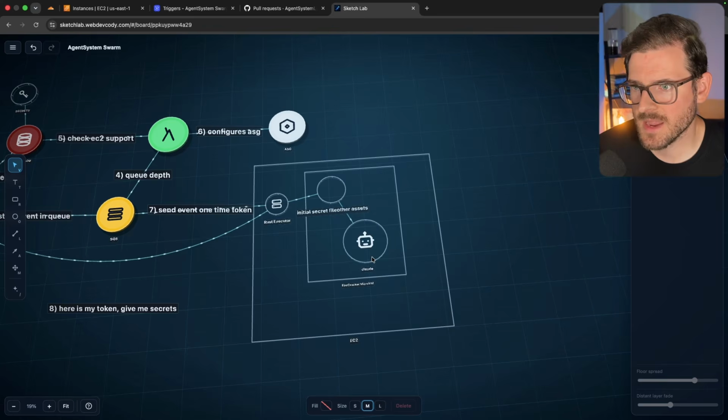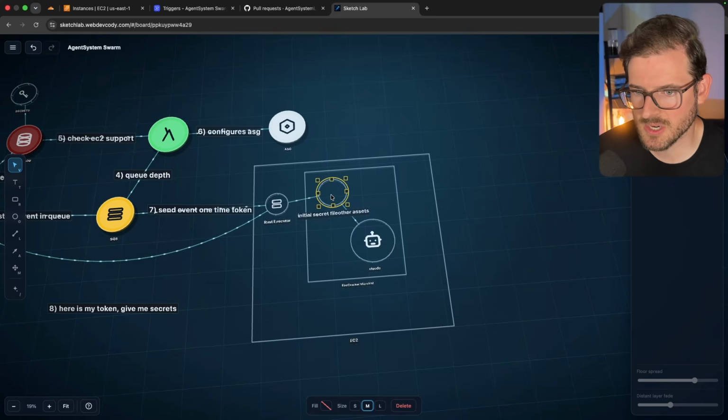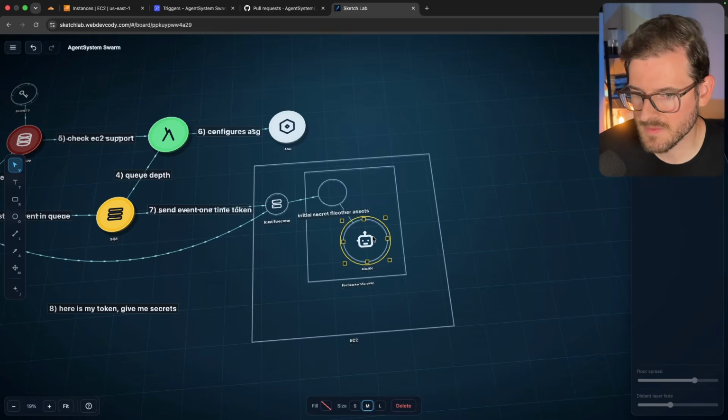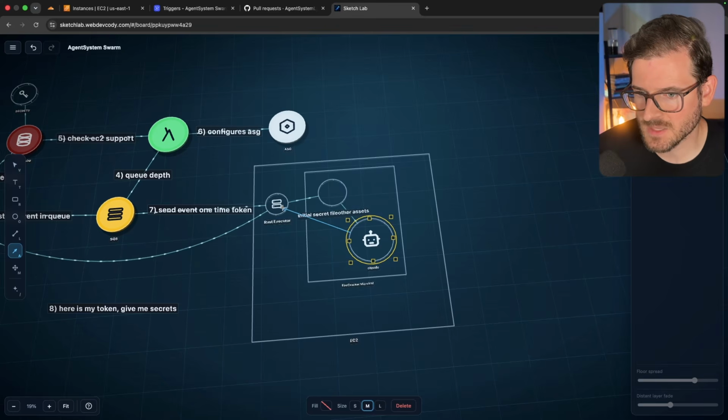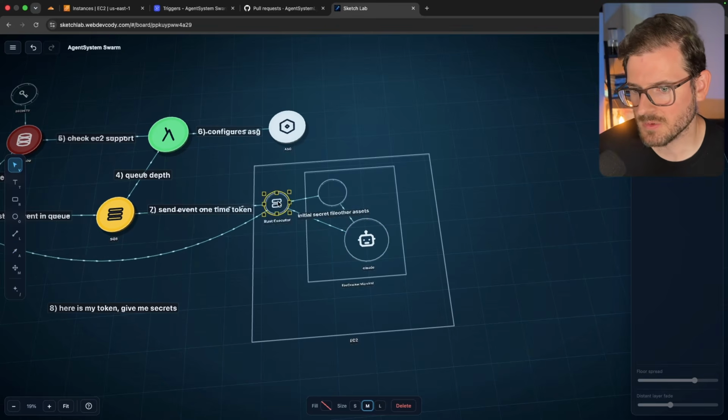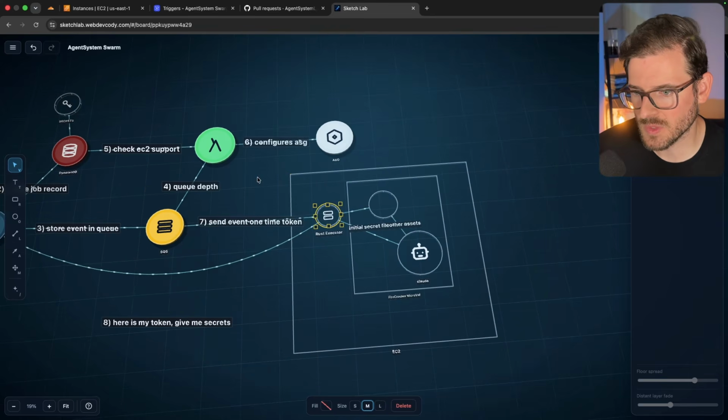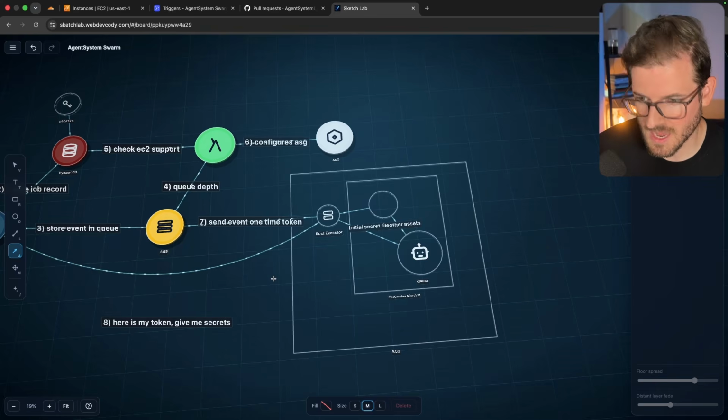So of course, inside the micro VM, there is your Claude Code instance or your Cursor instance or whatever that has access to these secrets and your assets. It's going to run whatever prompt you gave it. Then eventually it is going to store its assets back into a shared volume that only this VM has access to. When this whole thing is done, the Rust executor is going to grab those assets, and with a pre-signed POST, put them back into S3.